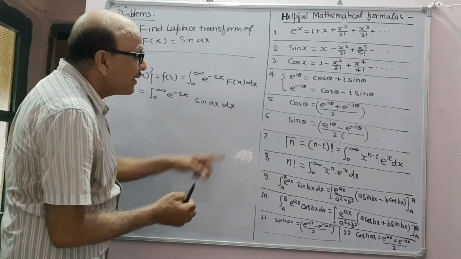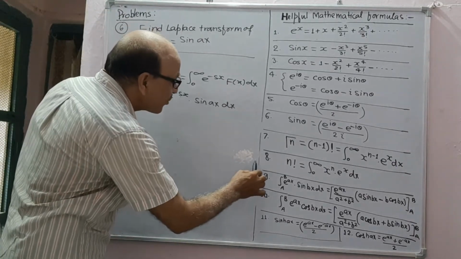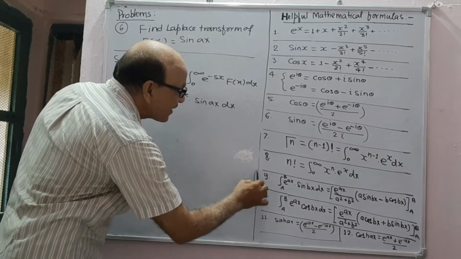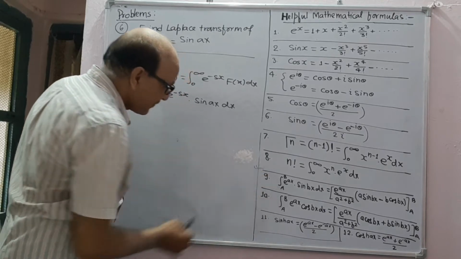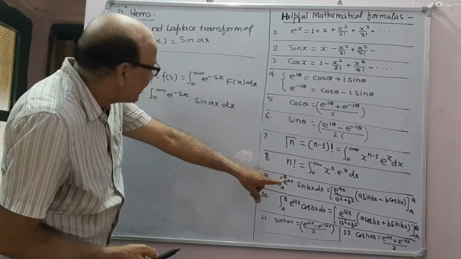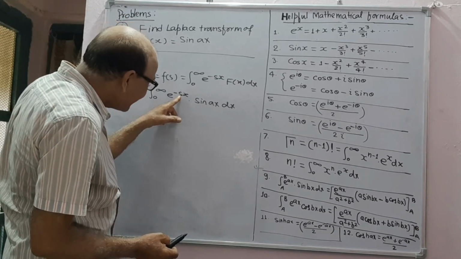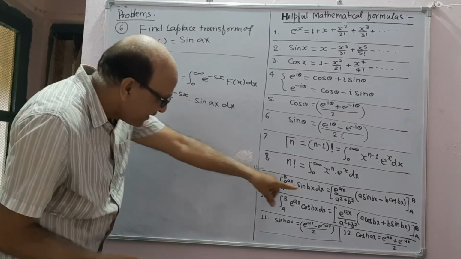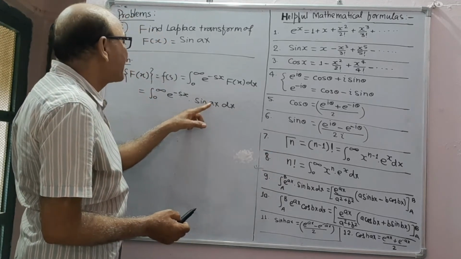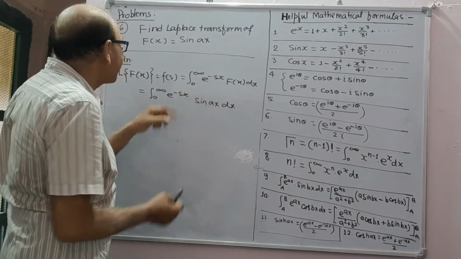Now use mathematical formula number 9. Here in e to power ax, a is minus s and in sin bx, b is a.